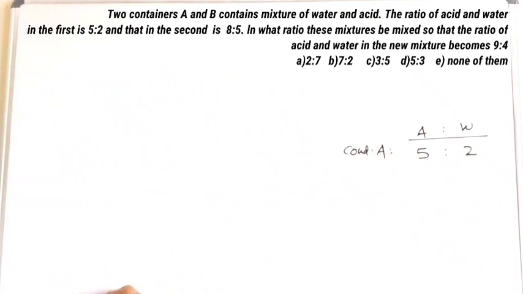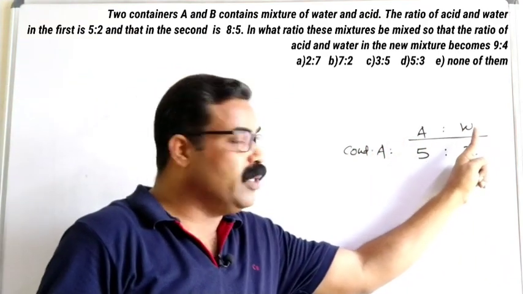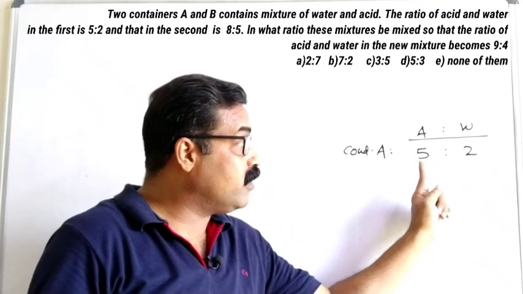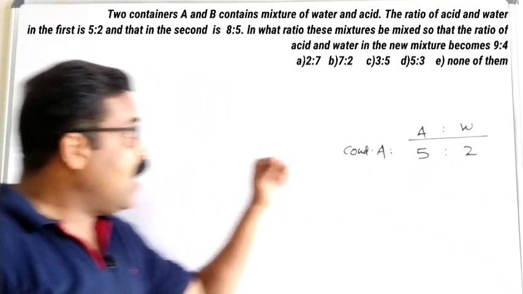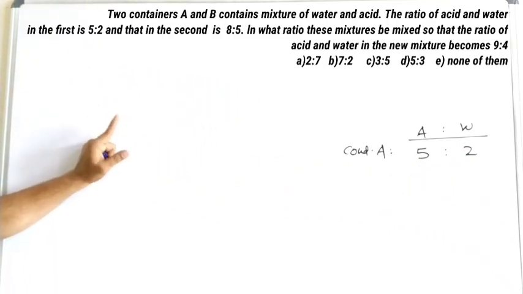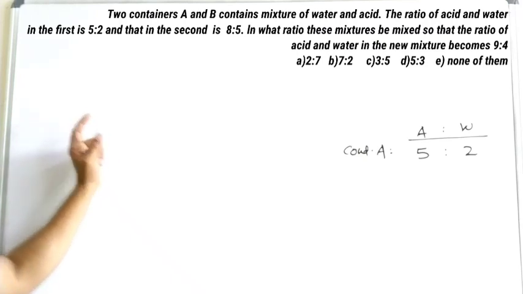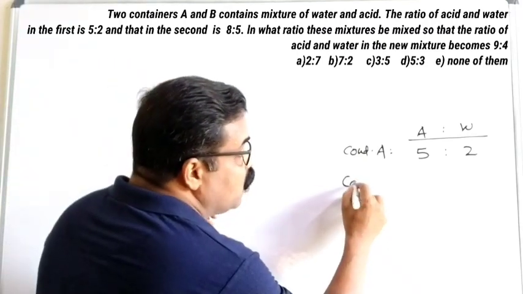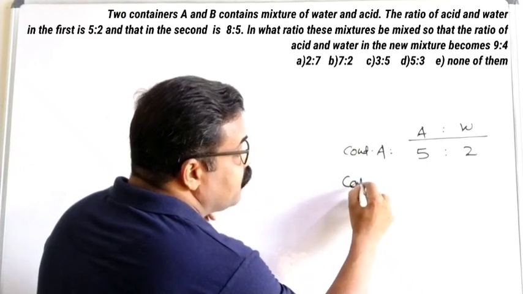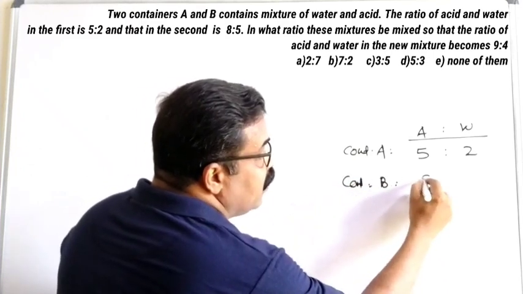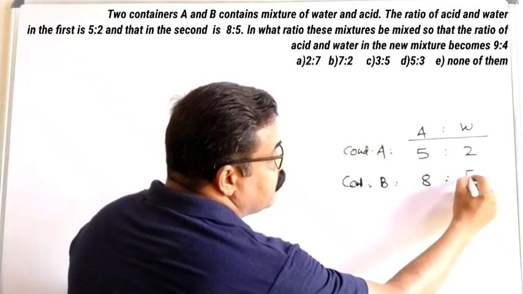A for acid and W for water. And according to the question, in the second vessel, container B, it is given in the ratio 8:5.